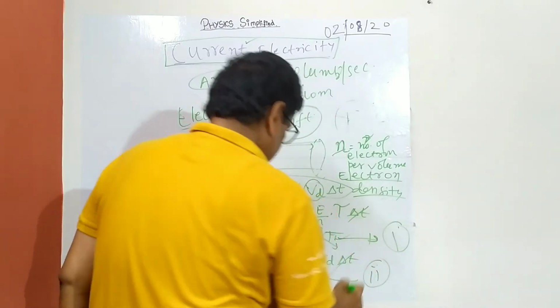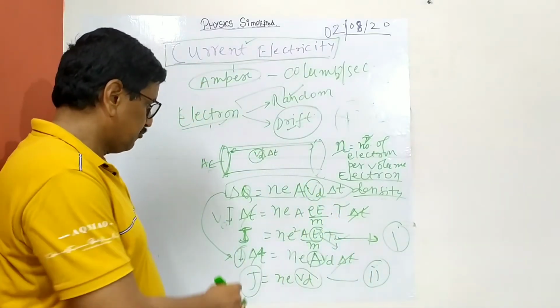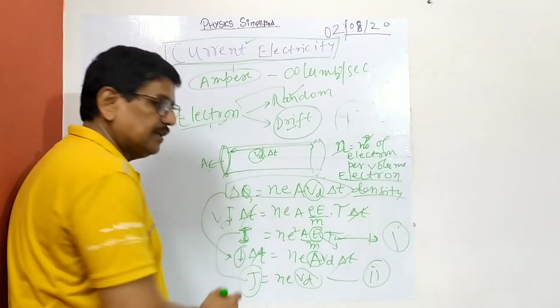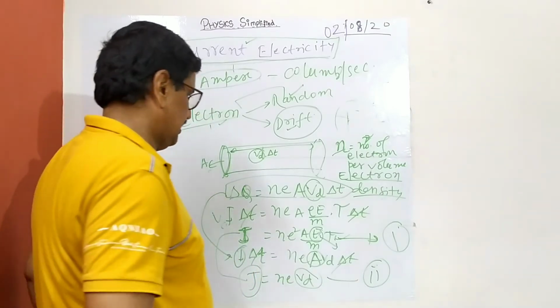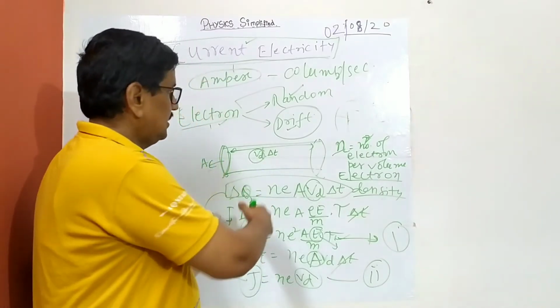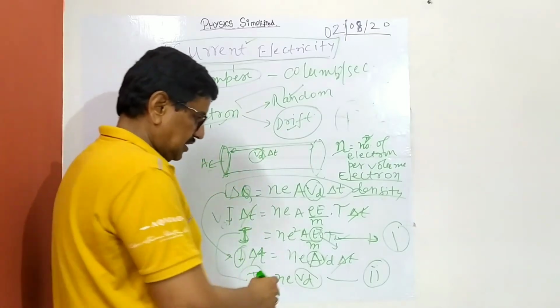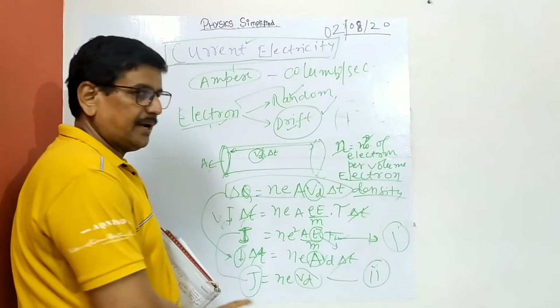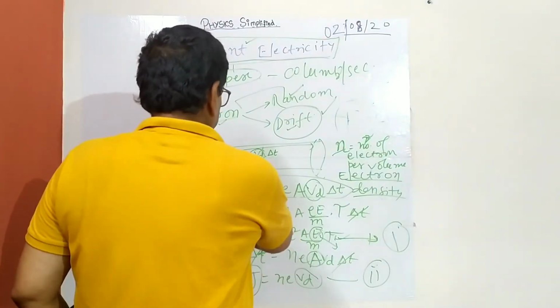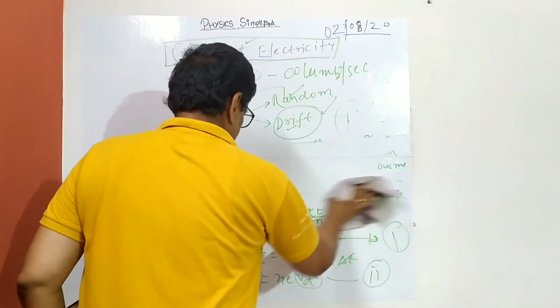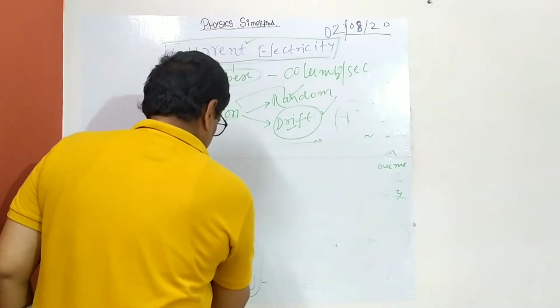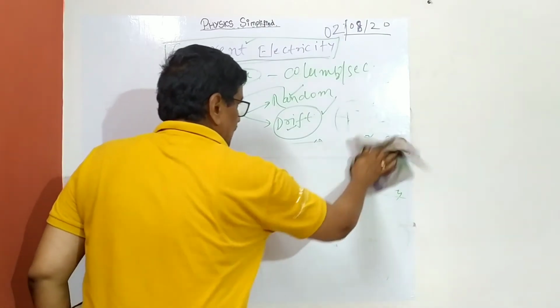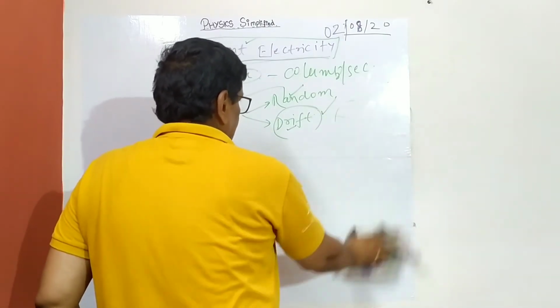This will help you in quantizing, that is measuring, the current. I am still at that topic. Very important is the difference between drift speed and thermal speed. Their magnitudes are very different, so you can discuss it. Now I am solving a question related to this electron density.